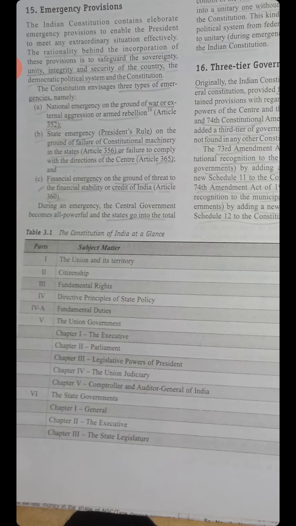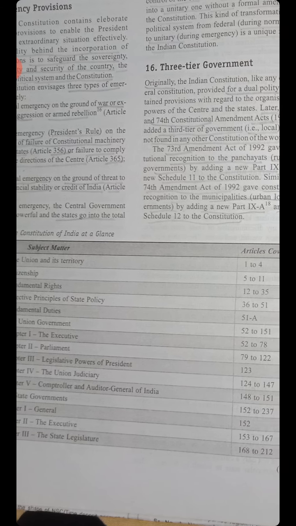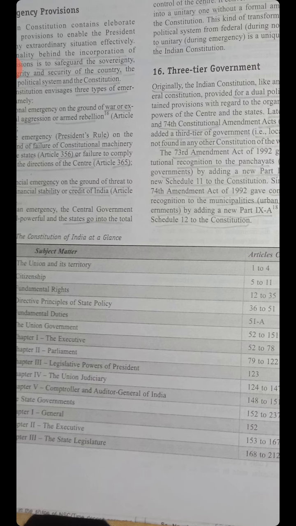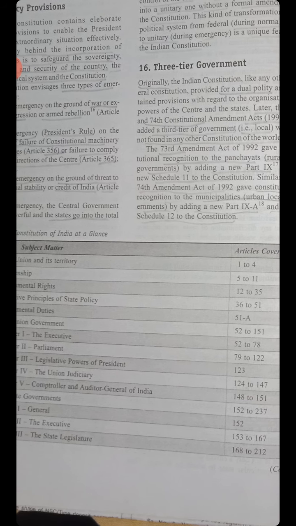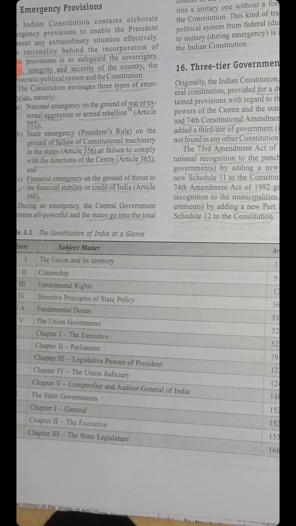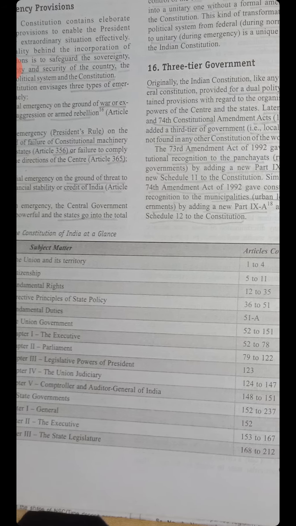Part 6, the State Governments, from Article 152 to 237. Chapter number 1, General, Article 152. Chapter number 2, the Executive, Article 153 to 167.